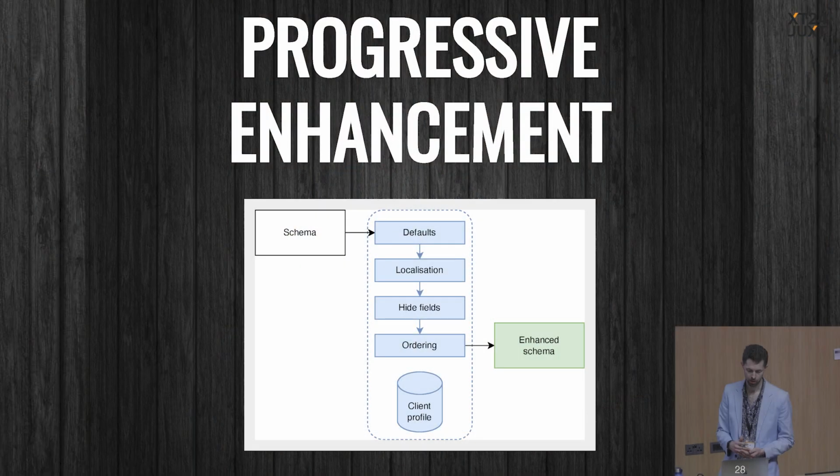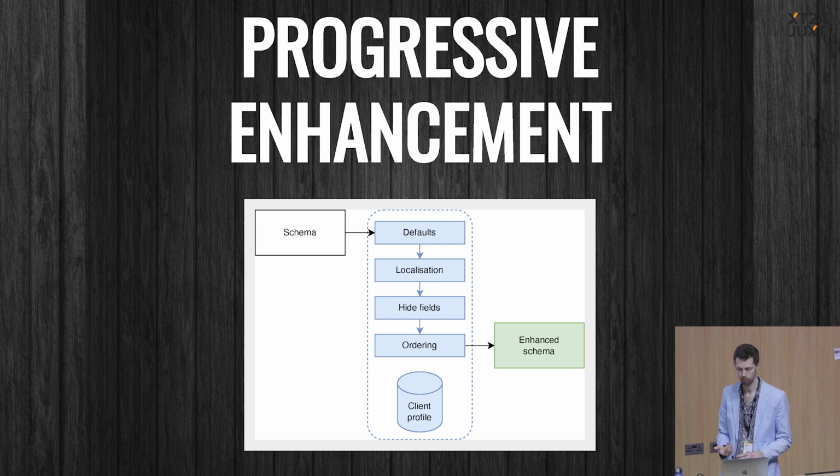So as I mentioned, my particular experience is building UIs. And one immediate thought you might have had when I said generated UIs and showed you the rather rubbish example is, how can you make a UI that's actually any good? So what we did was we built a pipeline to take these schemas and progressively enhance them to get them to a point where they're suitable to render into a UI that had a good user experience.